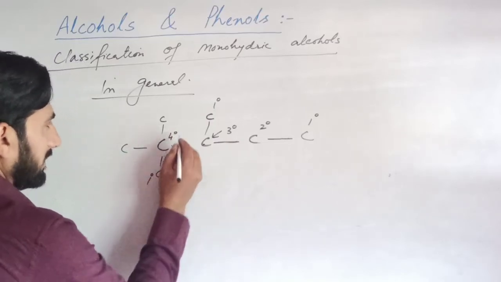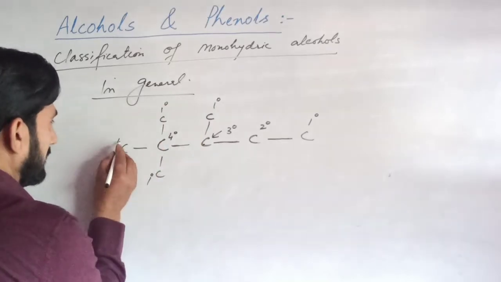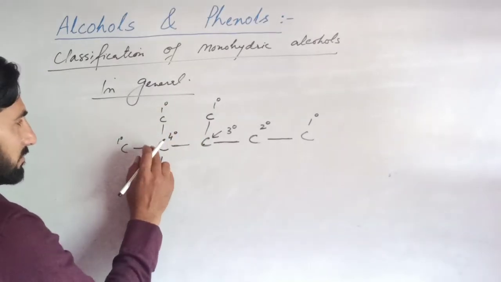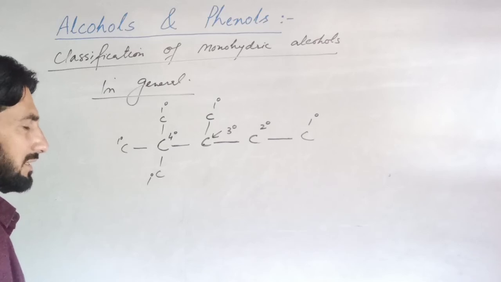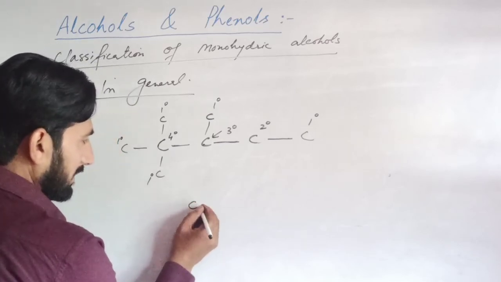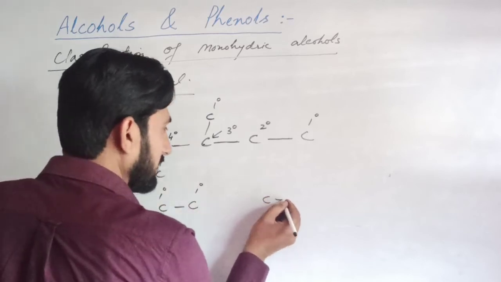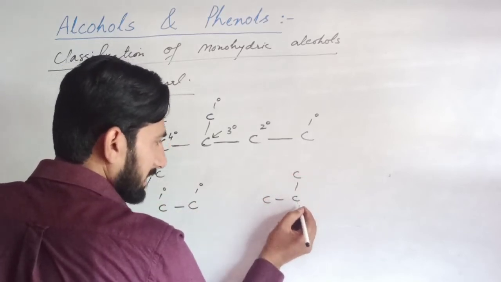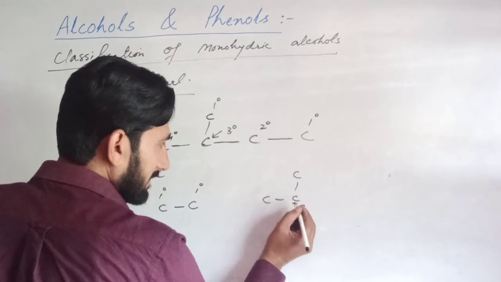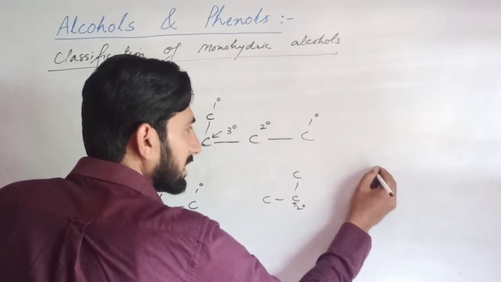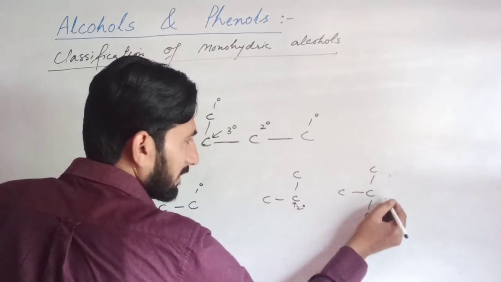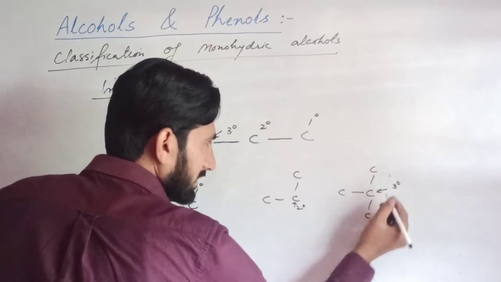These carbons are primary because they are attached to only one carbon atom. So in short, a carbon atom attached to one carbon is primary, attached to 2 other carbon atoms is secondary, and attached to 3 other carbon atoms is called tertiary.